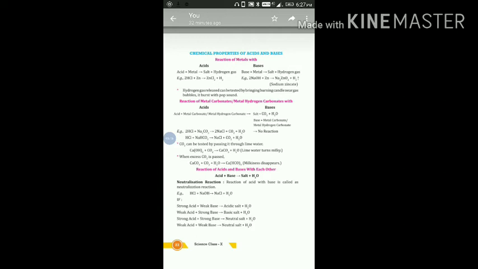In other words, we can say when base reacts with metal carbonate, metal bicarbonate or metal hydrogen carbonate, then no reaction exists.